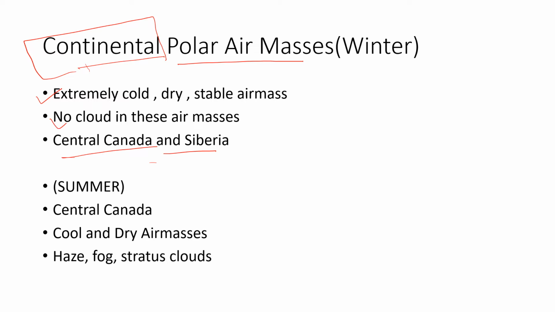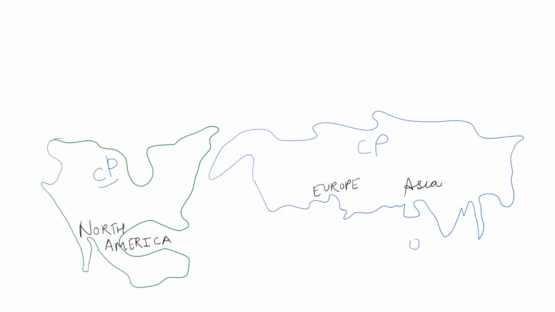So no clouds in these air masses, and they can be found in the central Canada and Siberia regions. In the ocean regions we can find maritime polar.